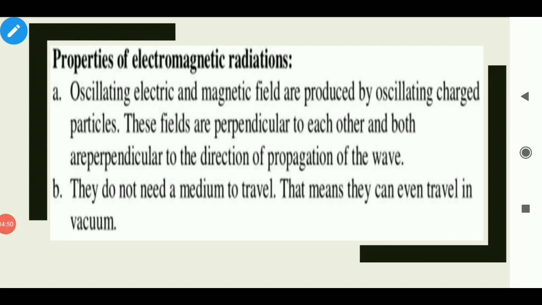Properties of electromagnetic radiation. Oscillating electric and magnetic field are produced by oscillating charged particle. These fields are perpendicular to each other and both are perpendicular to direction of propagation of the wave. They do not need a medium to travel. That means they can even travel in vacuum.